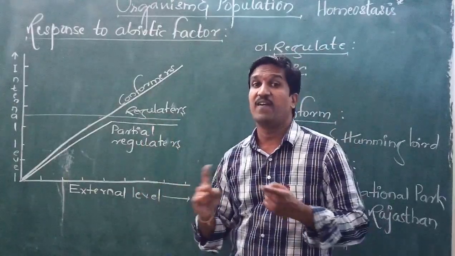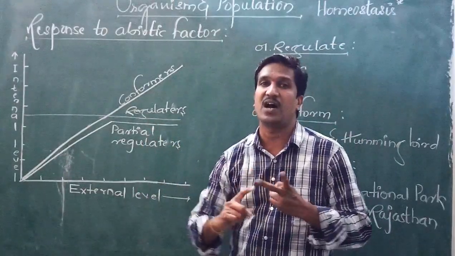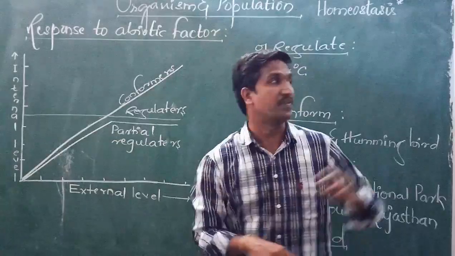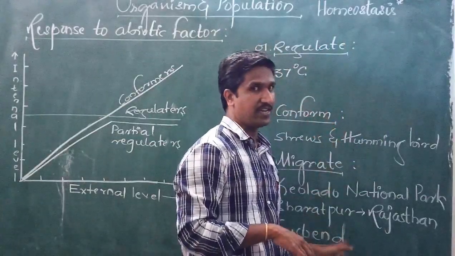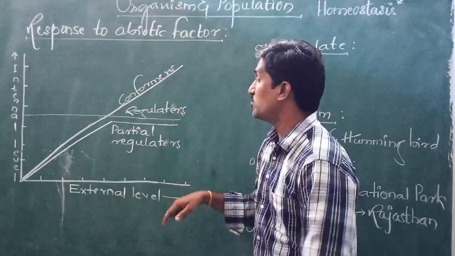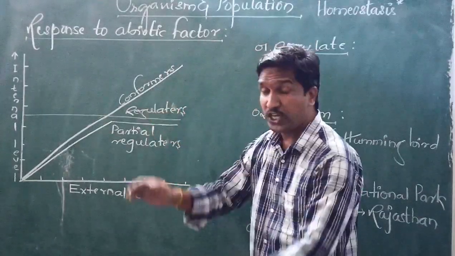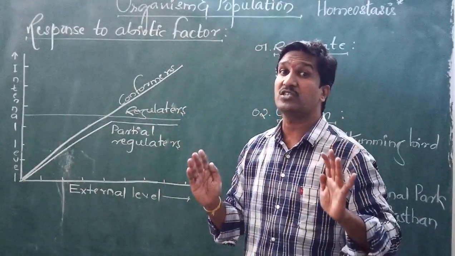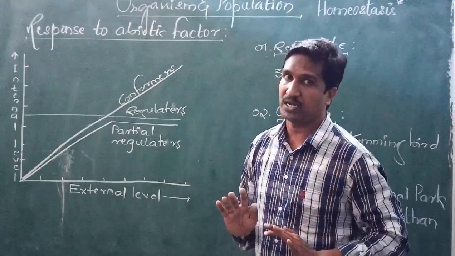Who are the regulators? Mammals and birds are regulators. We will learn this clearly here. Then what about those organisms which cannot maintain a constant internal environment?